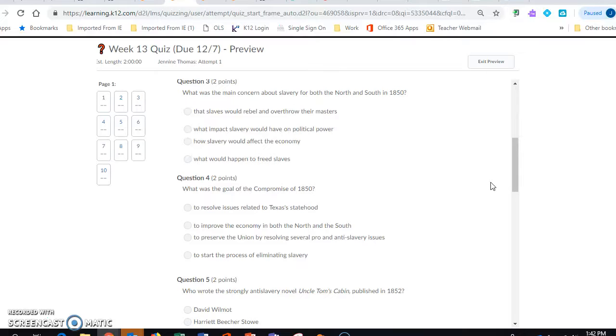Question number 4. What was the goal of the Compromise of 1850? To resolve issues related to Texas's statehood, to improve the economy in both the North and the South, to preserve the Union by resolving several pro- and anti-slavery issues, to start the process of eliminating slavery.